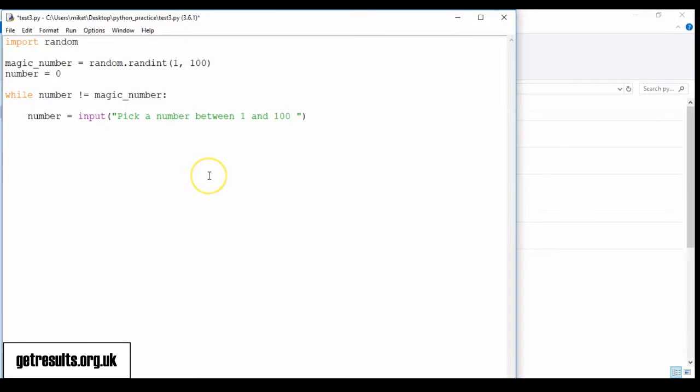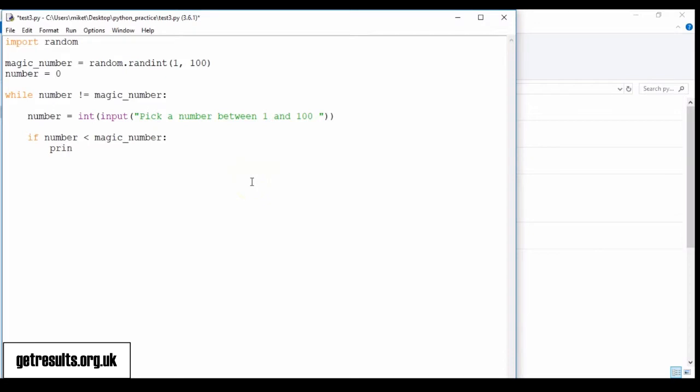Pick a number between 1 and 100, and we'll make that an integer, so that it uses it as a number rather than a normal input, which is done as a string. So you need to make sure you're telling the program you want it as an integer.